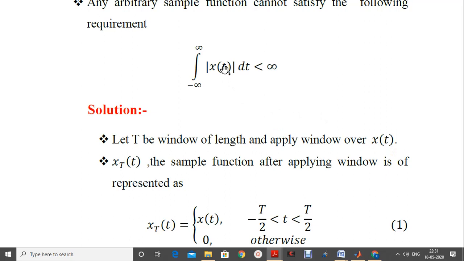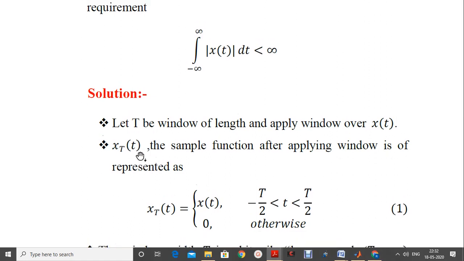Once we apply the window over a lengthy signal x of t, then the signal of interest which remains with us is a portion of x of t which is windowed, and we call this a windowed function or windowed sample function denoted by x_T of t.